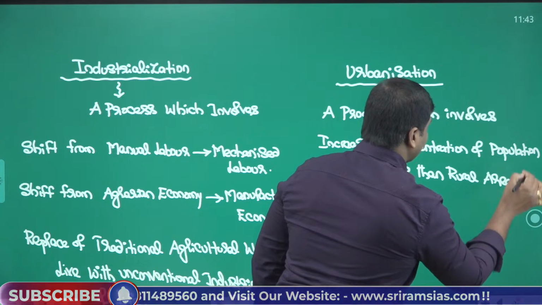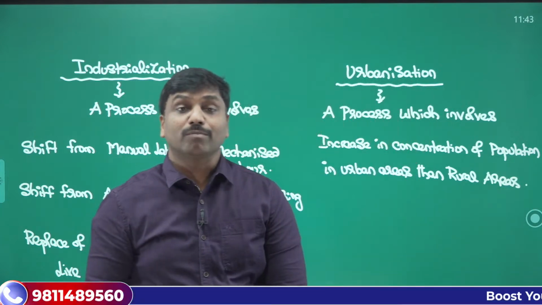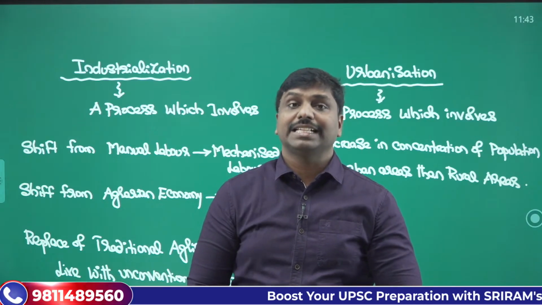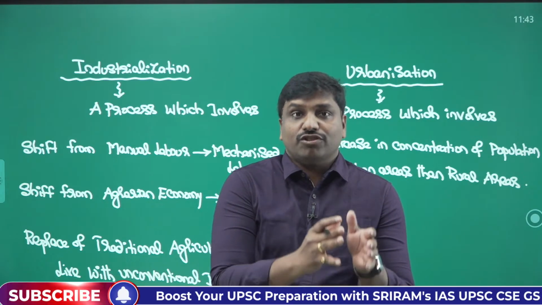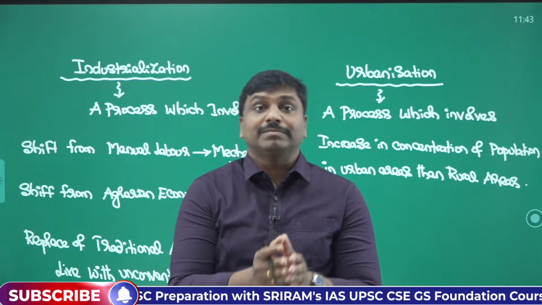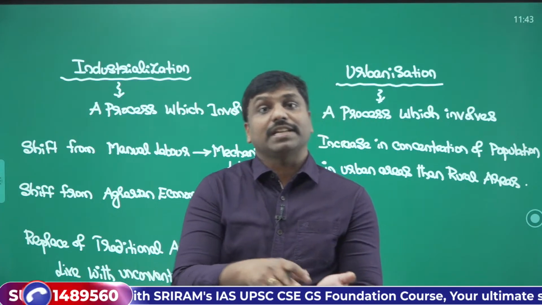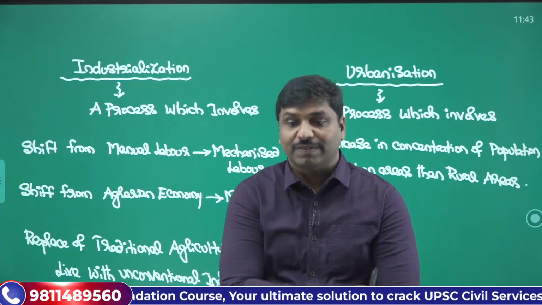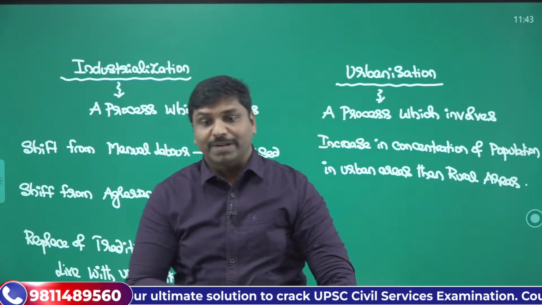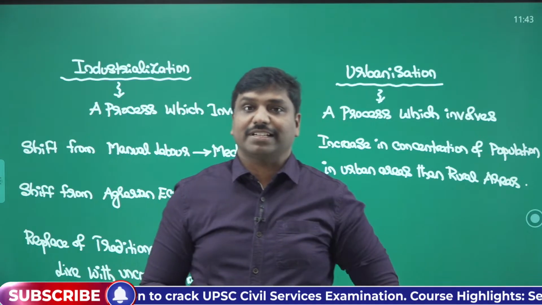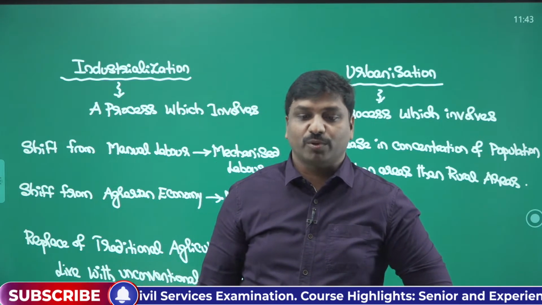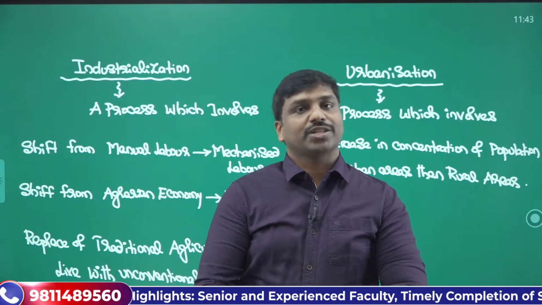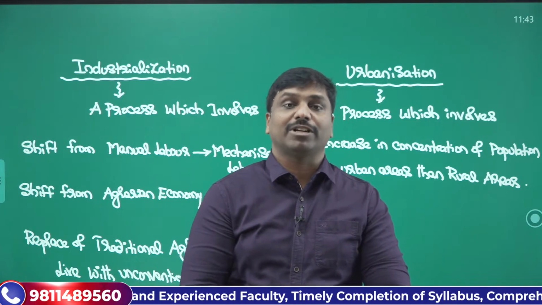So what is urbanization? Because the people are getting more accustomed to the urban way of lifestyle. So in other ways, we can say it is when there is a strategic shift from the rural way of lifestyle to the urban way of lifestyle. That is another way you can say it: a shift from rural to urban by development of infrastructure. So both of you are trying to pitch one and the same. This is one important aspect.